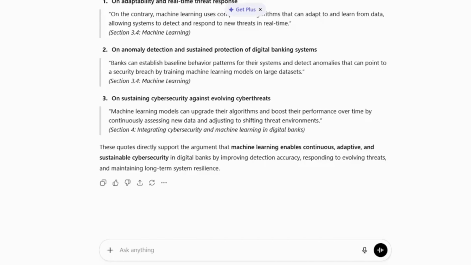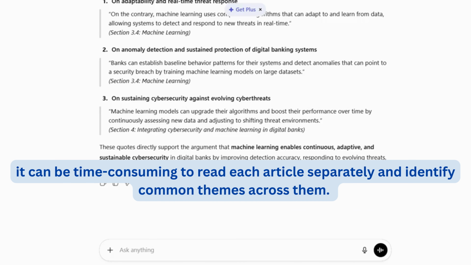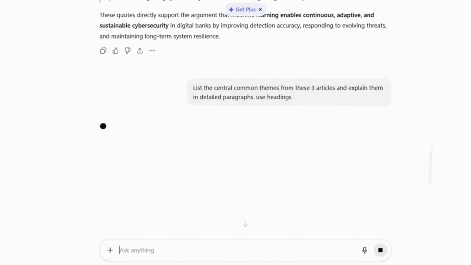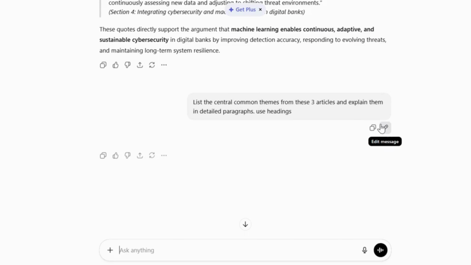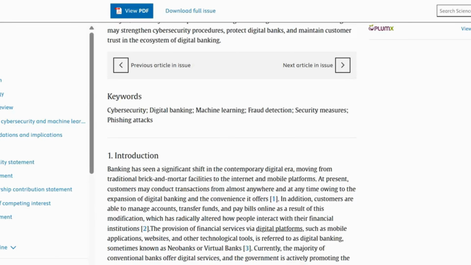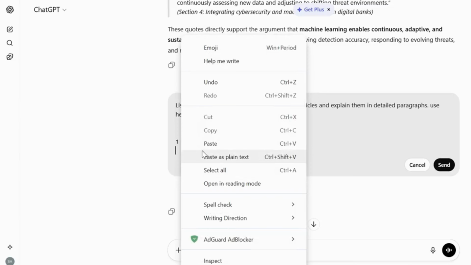And if you are doing thematic analysis for research, it can be time-consuming to read each article separately and identify common themes across them. You can use a prompt with ChatGPT such as, list the central common themes from these 3 articles and explain them in detailed paragraphs. Use headings. Paste all 3 articles one by one, but only copy the results section of each article.